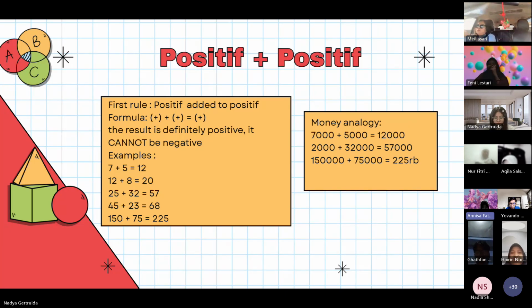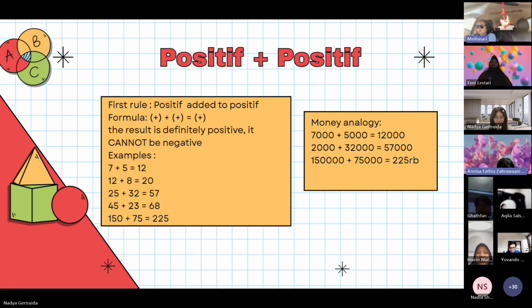Now imagine we have 7,000 in money, then we get another 5,000. Our total money is 12,000. The total is 57,000. 150,000 and 75,000, the total is 225,000.